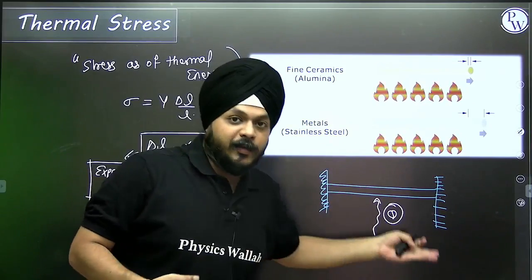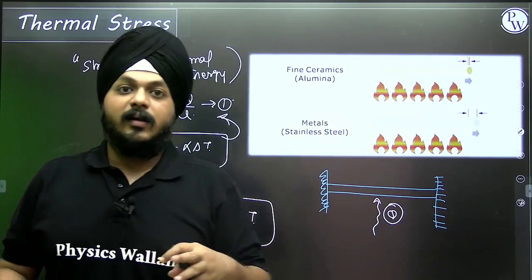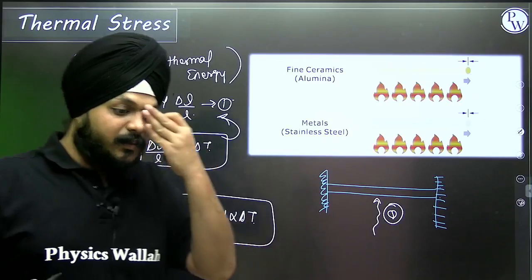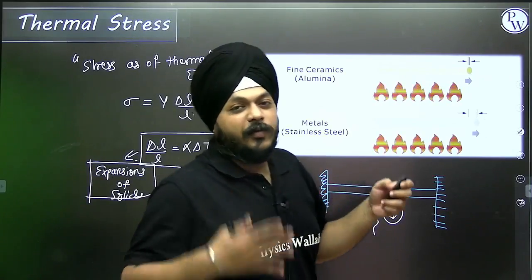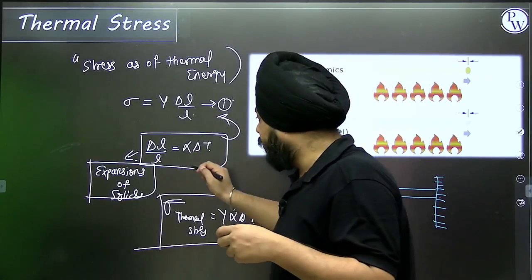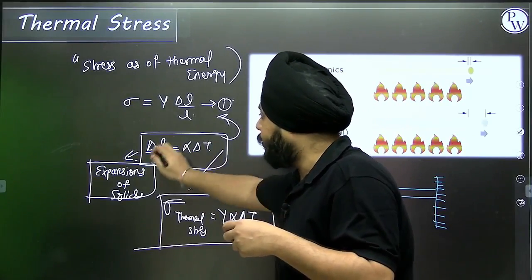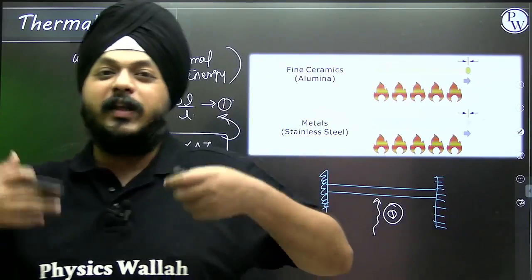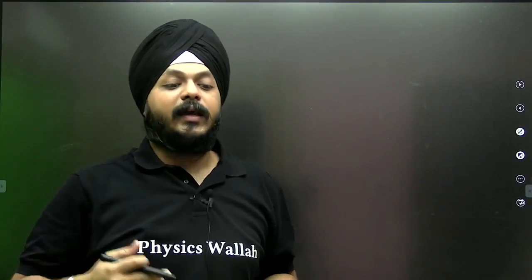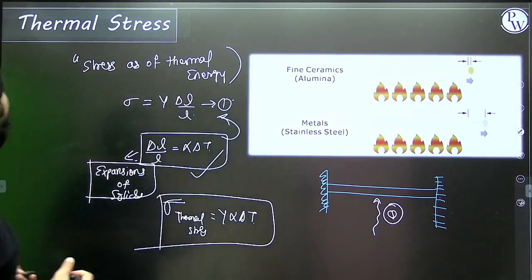If stress is because of any kind of thermal energy, then we define it as thermal stress. It's a very simple thing. Don't worry, we are going to see that in heat transfer also, because at this point you are not aware of how we get this equation with expansions. There are lots of ways through which solids expand.